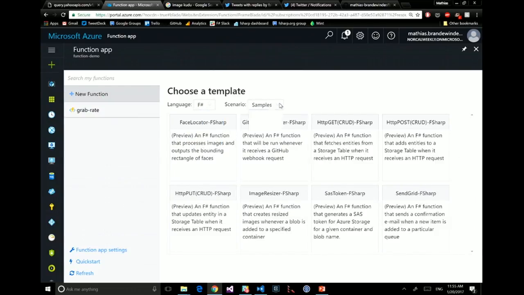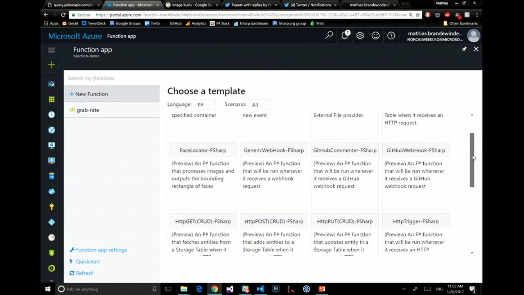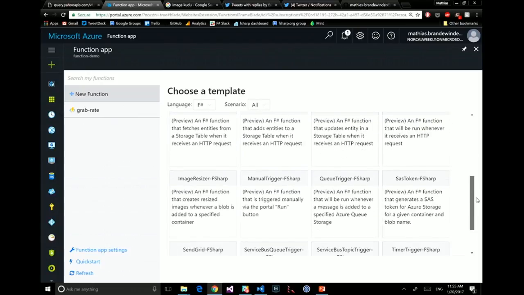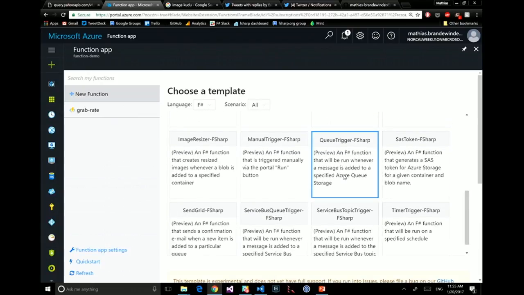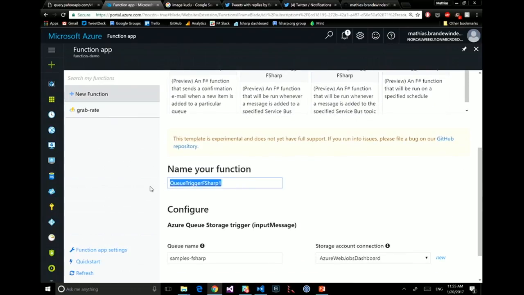So let's go to F# again. I'm going to go to all the samples, and somewhere in here I will find one which is here. I have a queue trigger, so let's take a queue trigger. I'm going to name it, let's say, post to Slack.